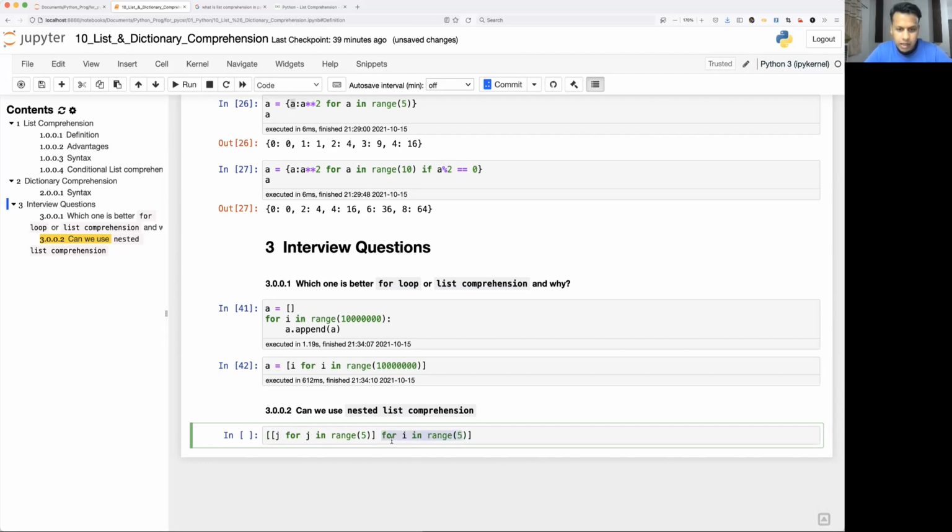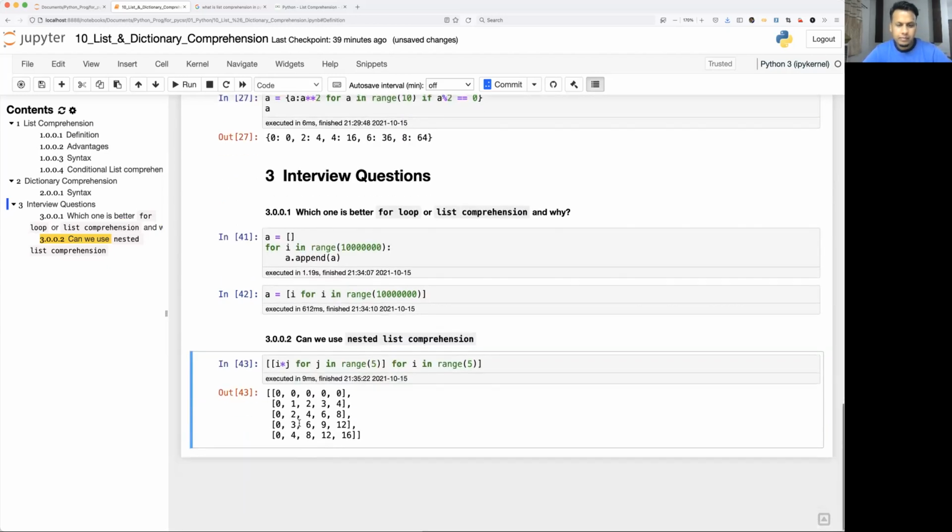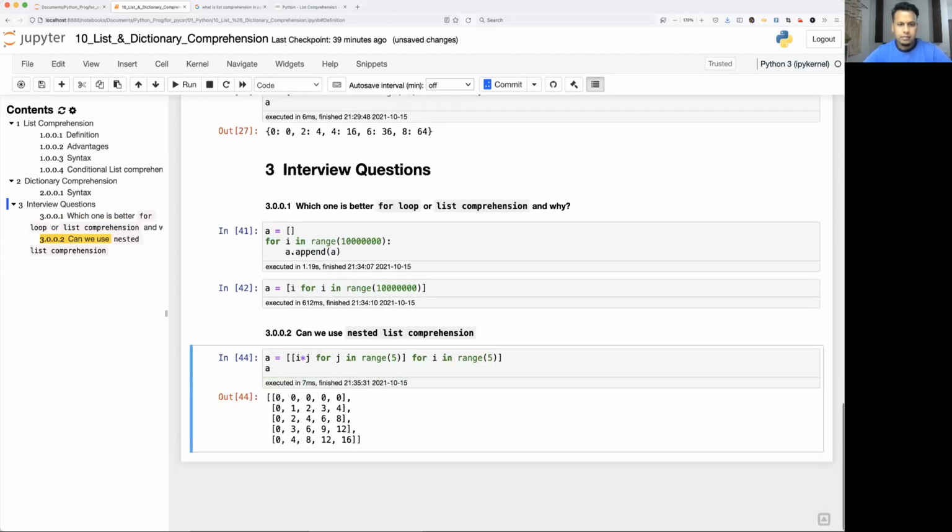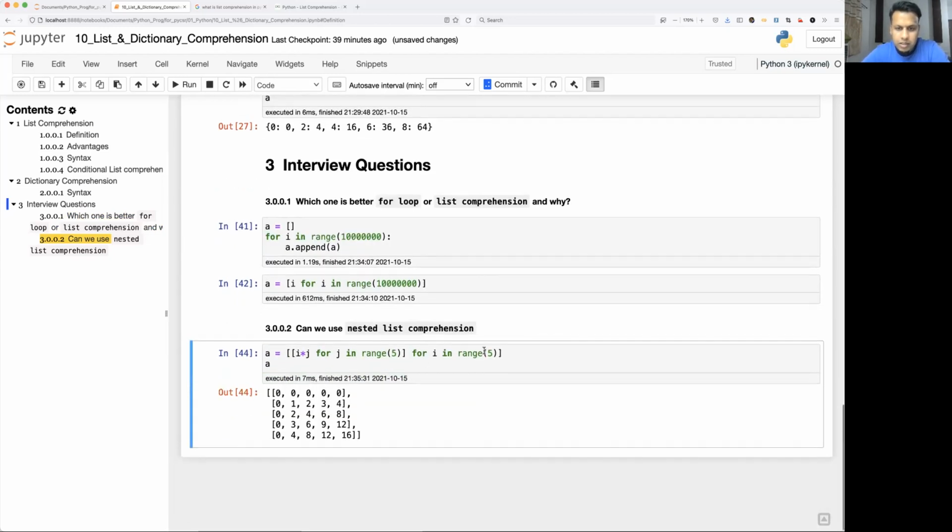It will take the value, and for each iterable it is going to run another list comprehension, 5 times. Let's say the first value is 0. So for the 0th iteration, it is going to run this 5 times. What I can do is take I from here and multiply I star j. See what is happening. Let me assign it to something and see the difference. For the first number, 0, it is going to evaluate this: I is 0 multiplied by j from 0 to 4.